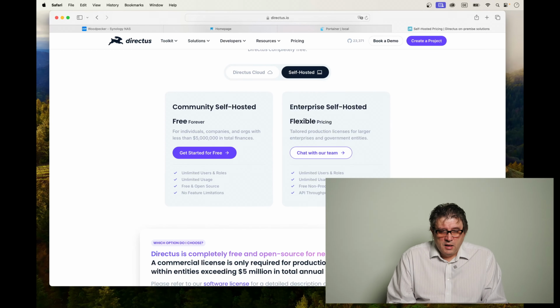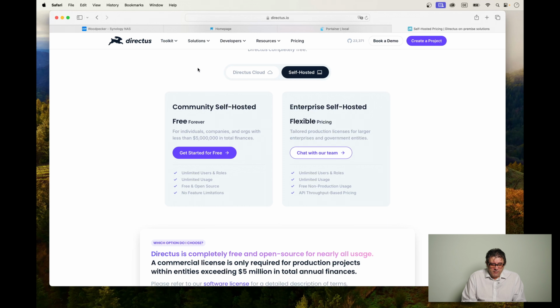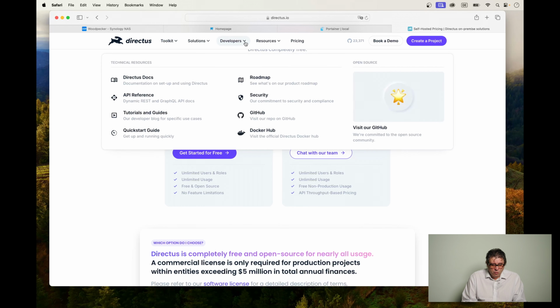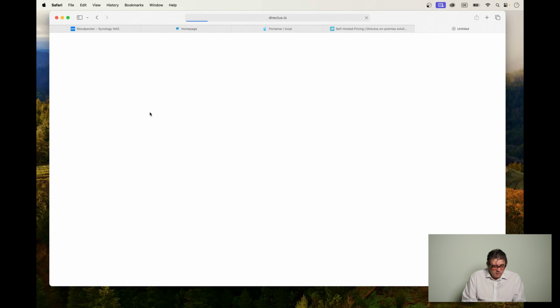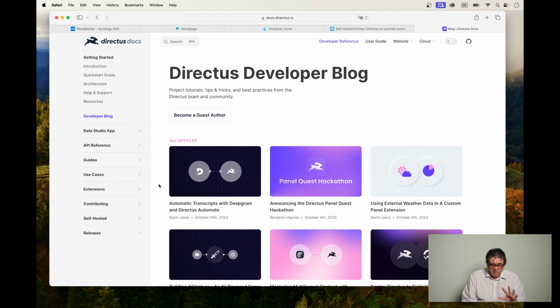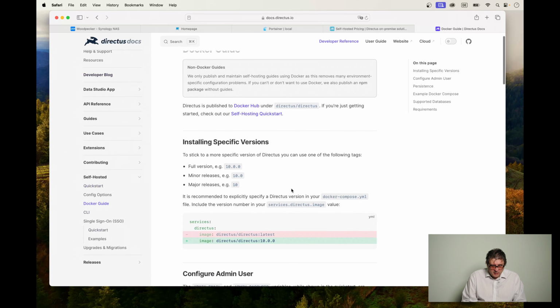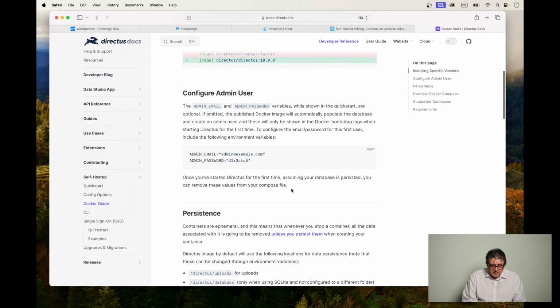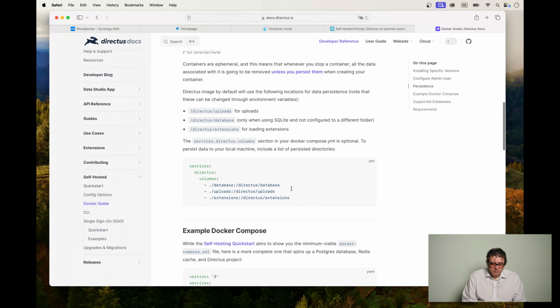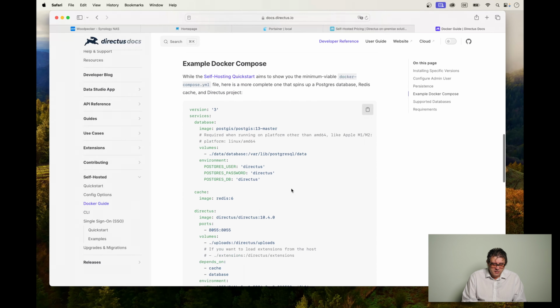Well, there is a little bit of information available about how to self-host Directus. I'm gonna quickly try to find this. Yes, I'm on the right track. And down here in the Directus docs, you have a section which is called self-hosted, and there is a Docker guide. And while it's well written, it basically just gives you a few hints and examples of what you can do to start with Docker Compose.